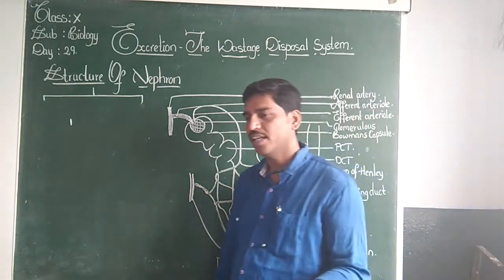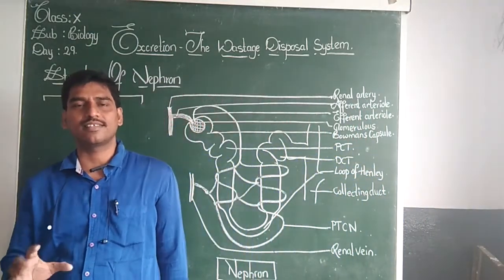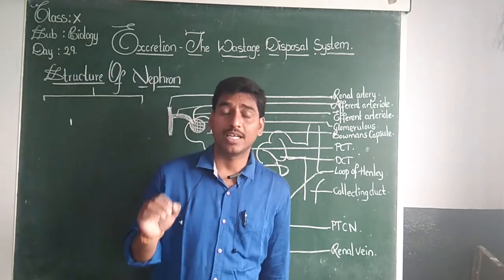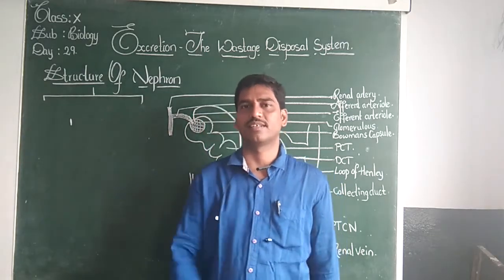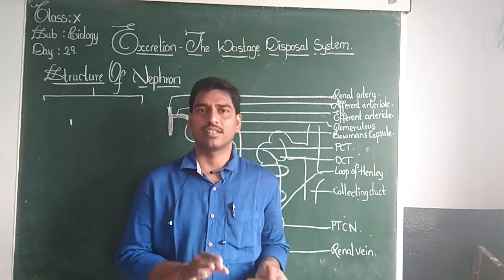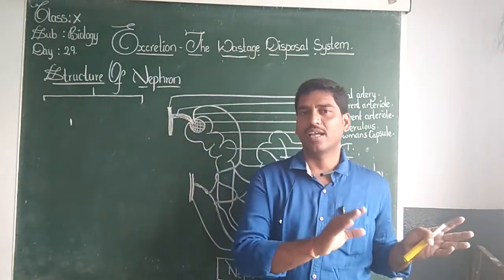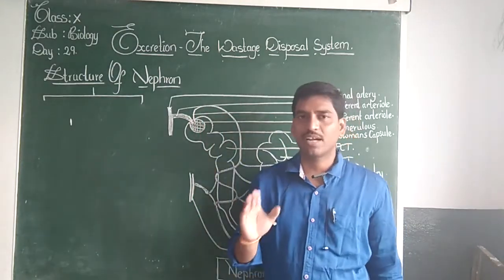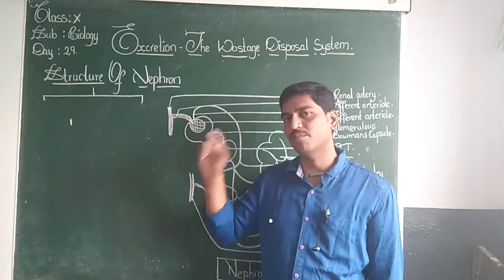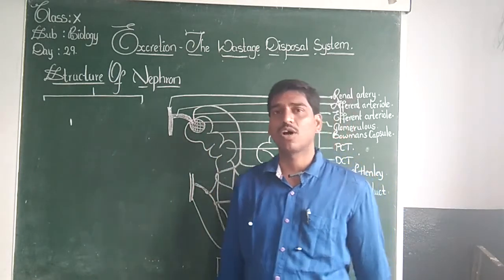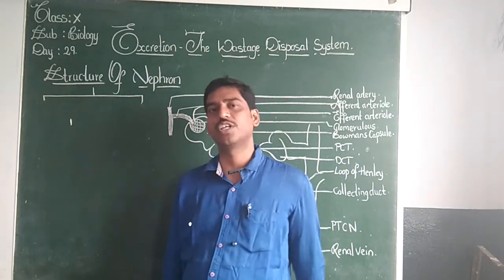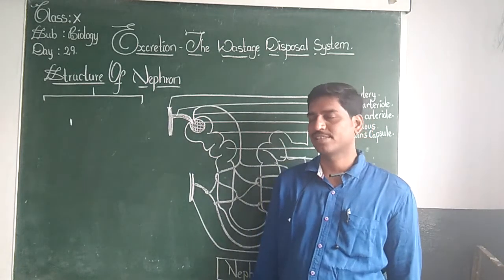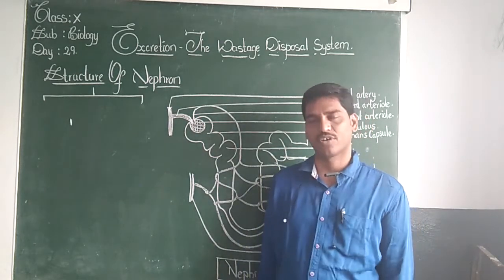Already we have studied in the previous classes that kidneys are made up of nephrons. Nearly 1.3 to 1.8 million nephrons are present in a kidney. Just before, I made you a correlation between the tea mesh and our nephrons, right? So that filtration process is done by these nephrons. So we call nephrons the functional unit of kidneys. What are the structural and functional unit of kidneys? Nephrons.